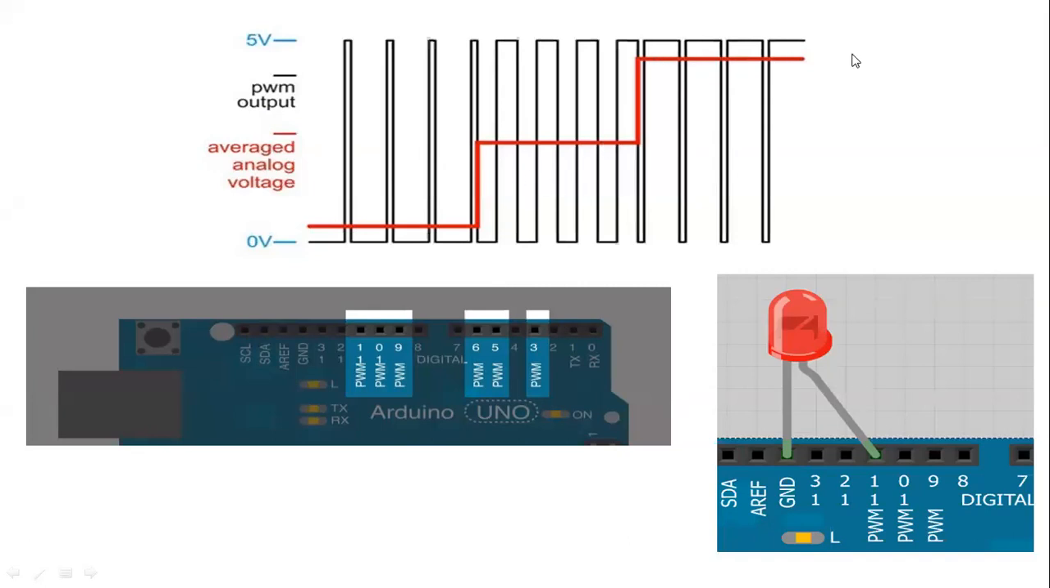Similarly, here the on time is more and the off time is less, so you get approximately 90% of the 5 volt output voltage. These pins you have to use as PWM pins: 11, 10, 9, 6, 5, 3. Not all other pins. Only these pins can give analog output.